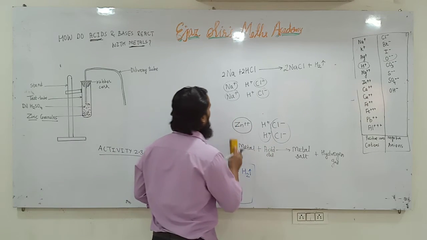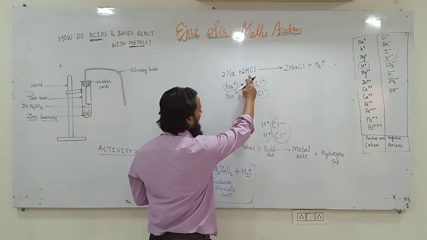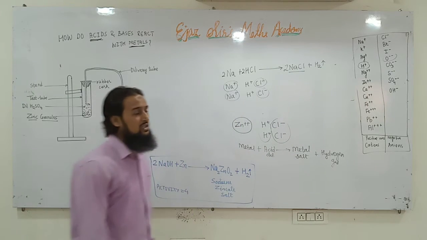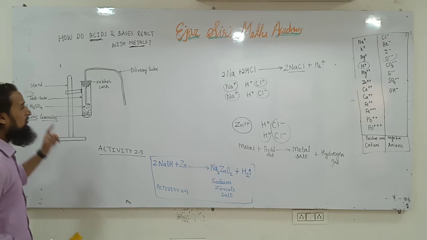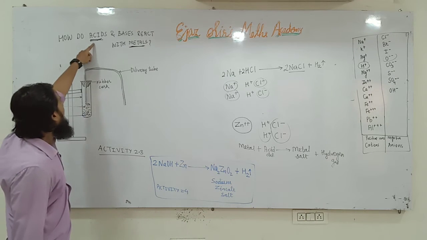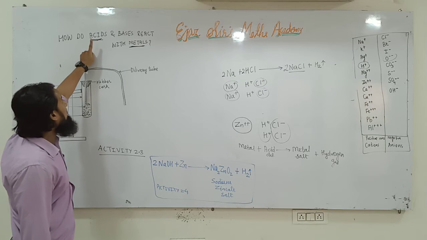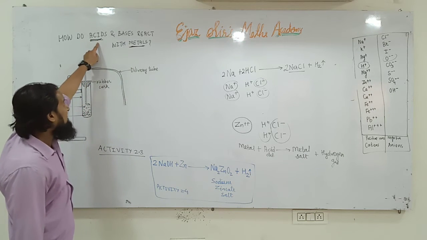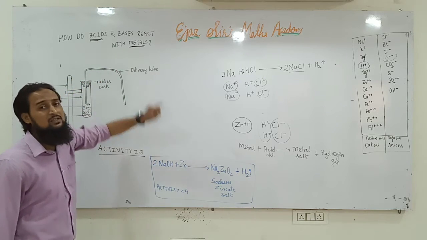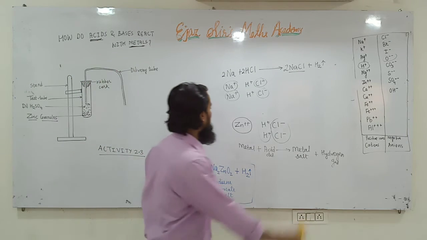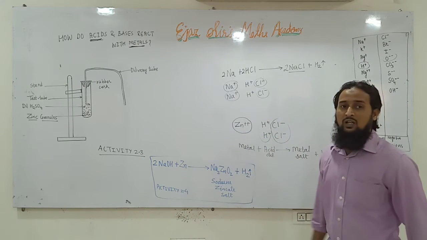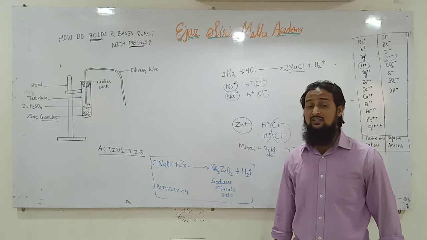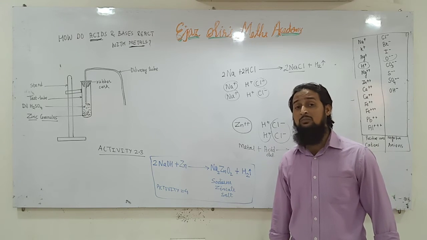Okay, so here also this reaction is metal plus dilute acid gives metal salt, common salt, plus hydrogen gas. I hope you understood the first thing. What happens when a metal reacts with acid? So this was the reaction of acids with metals. Understood? So acids can react only with metals. Acids do not react with non-metals.